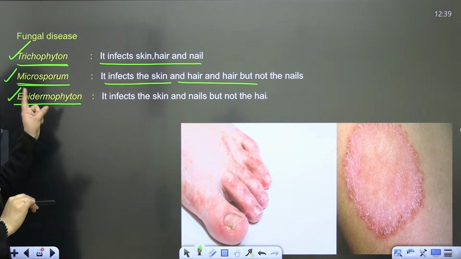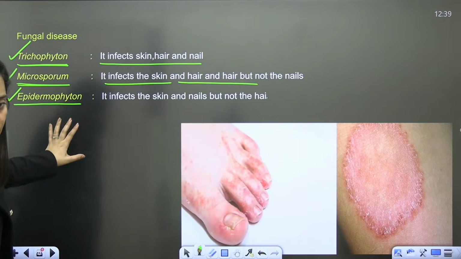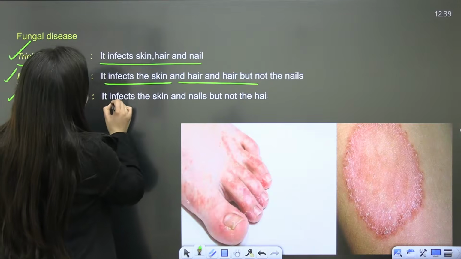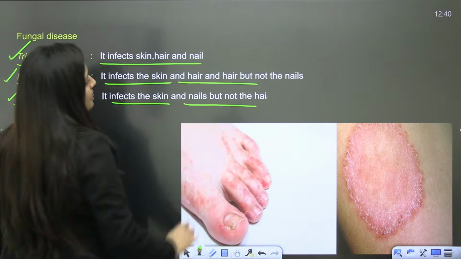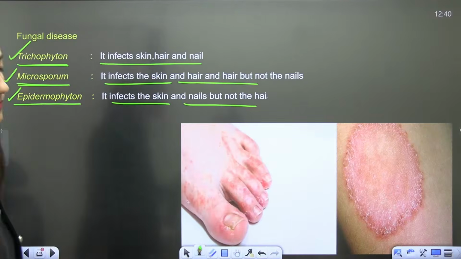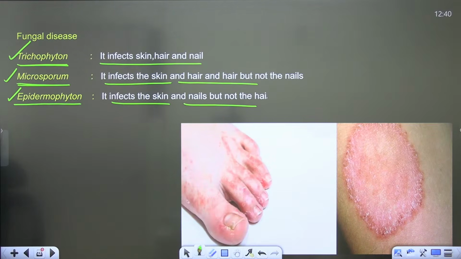Epidermophyton infects skin and nails, but not the hair. Not the hair. Please write down.